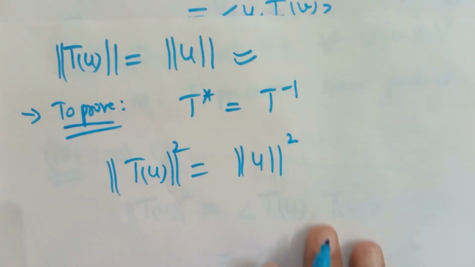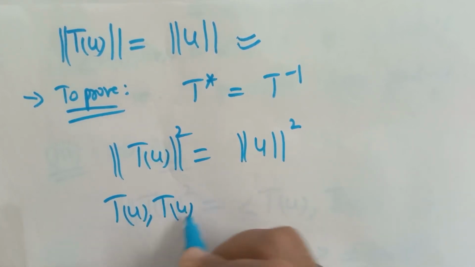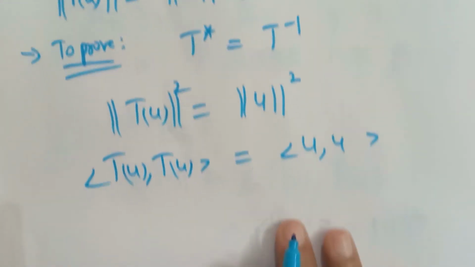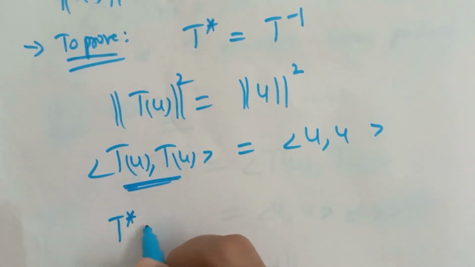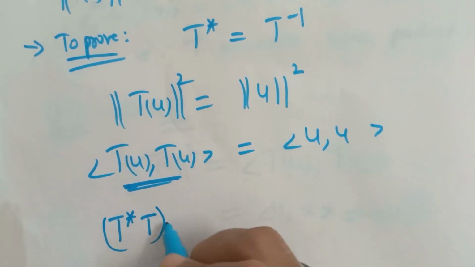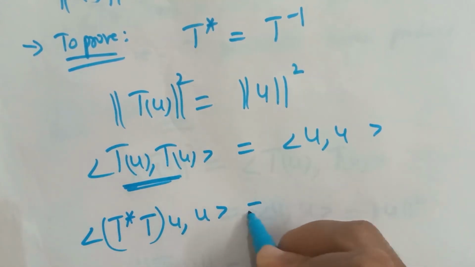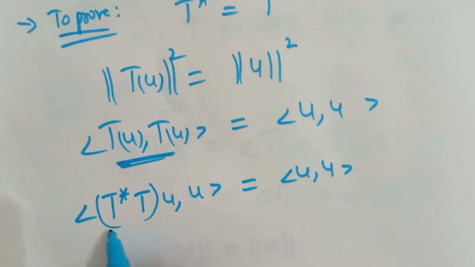Squaring both sides, we get inner product of T of U with T of U equal to inner product of U with U, and by definition of adjoint, this can be written as T star T of U and its inner product with U is equal to inner product of U with U. Here we are having an operator, right?